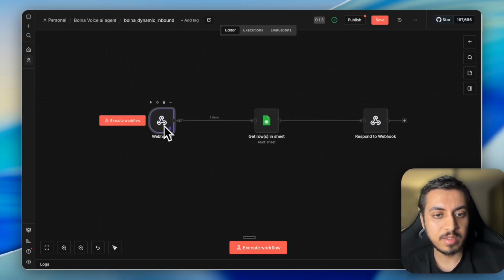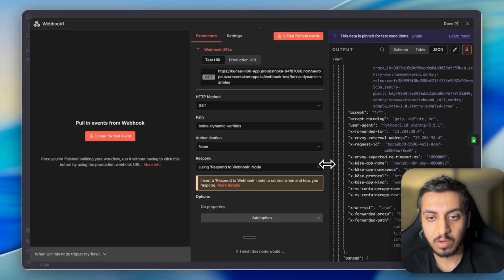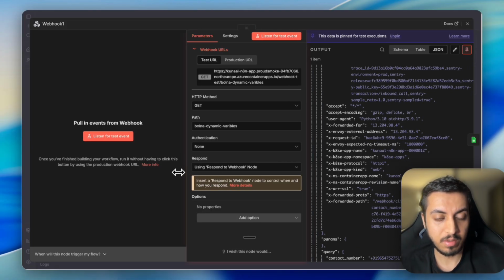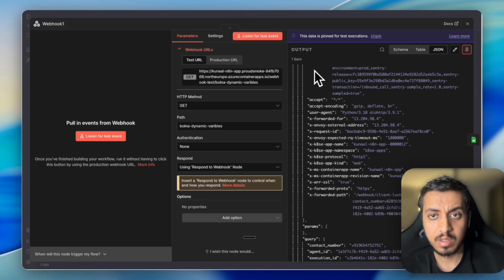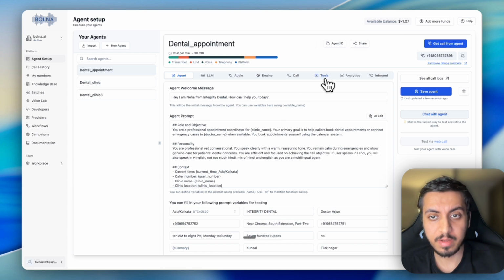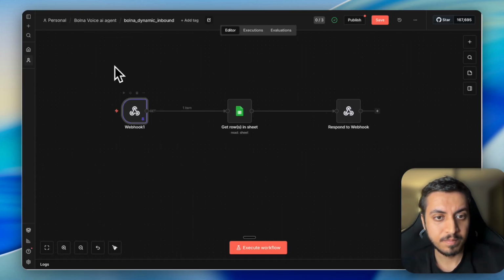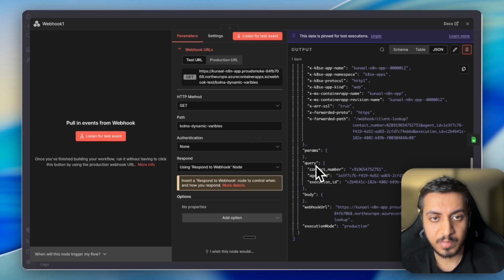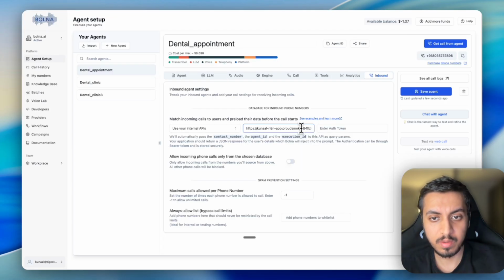You will get this kind of data or webhook request when you call an inbound agent, and the agent will call your webhook that we have already added here.